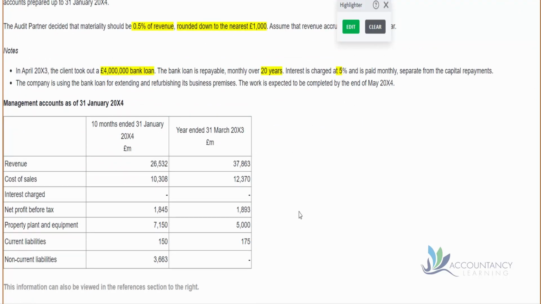So here's the management accounts. So we've got last year's and we've also got the 10 months for this year that have occurred so far. And we're given a variety of bits of information. We've got revenue, cost of sales. So there's no interest, is there? But we know there should be some interest because they've taken that new loan. We've got net profit before tax, property, plant and equipment, current liabilities and non-current liabilities. So that non-current liability is relating to this loan, given they took it out almost a year ago.